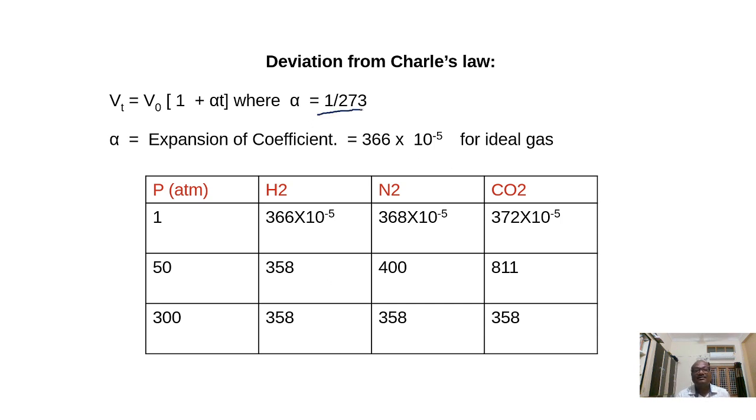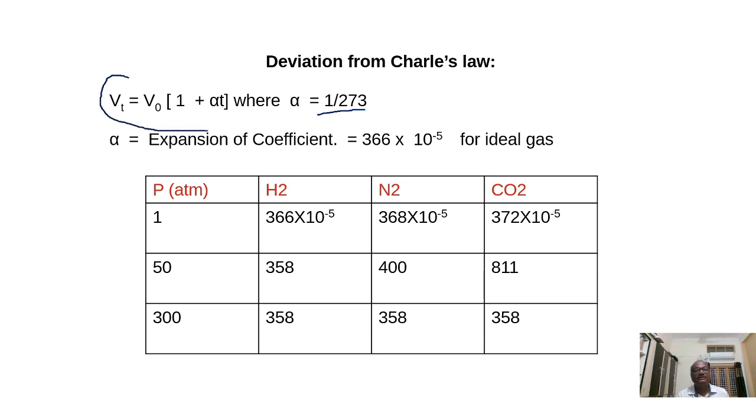We are saying alpha is equal to 1 by 273. So for 1 degree centigrade, how much will the volume increase? It will increase by V0 by 273. This 1 by 273 is called the expansion coefficient. This is another form of Charles' law.